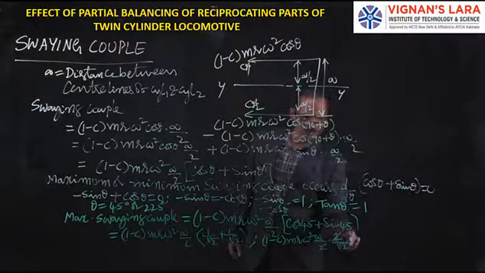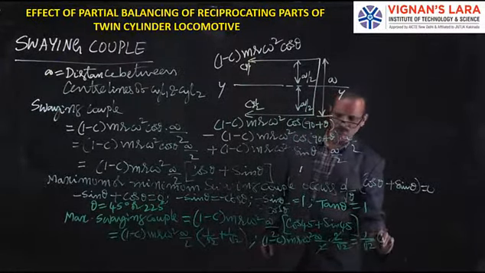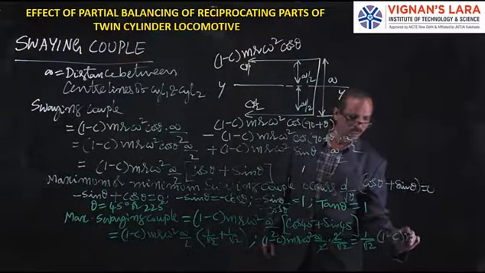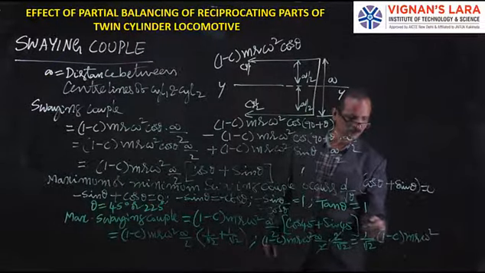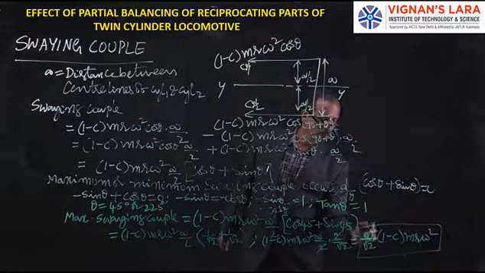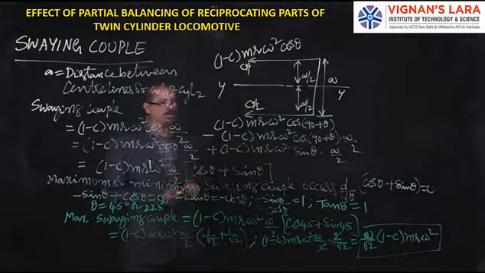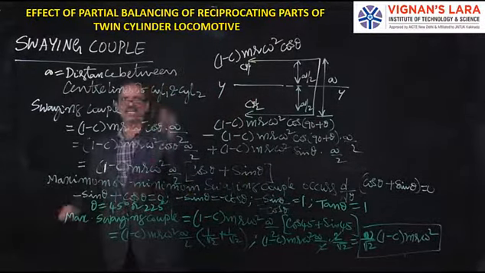So this becomes (1/√2)(1 − c) m r ω² a, so a/√2 (1 − c) m r ω² is known as the swaying couple.